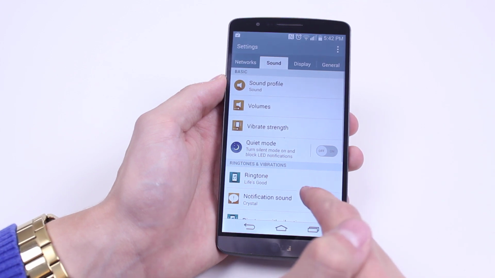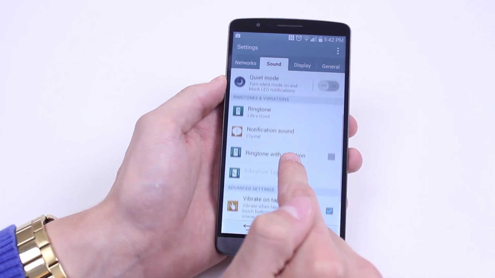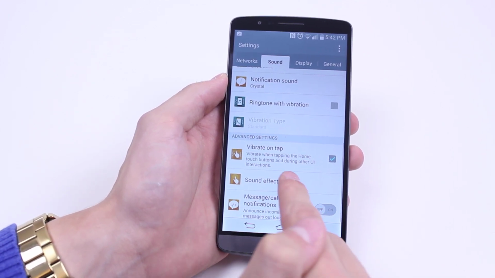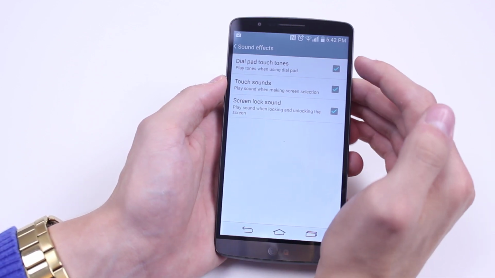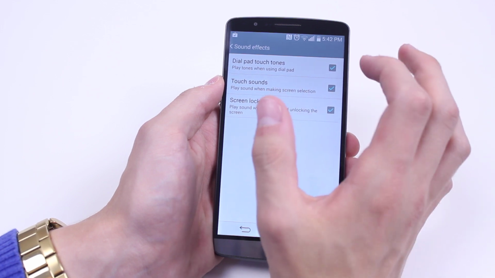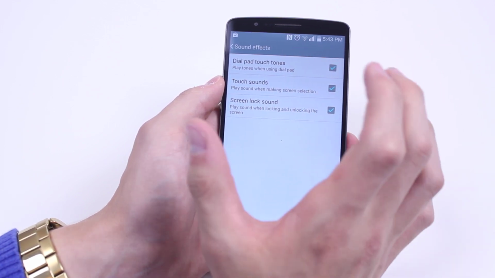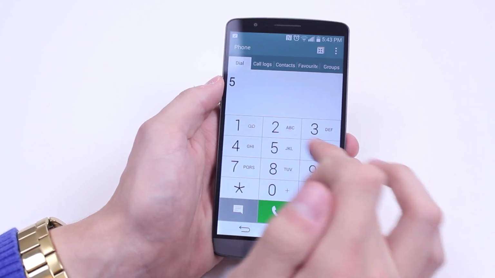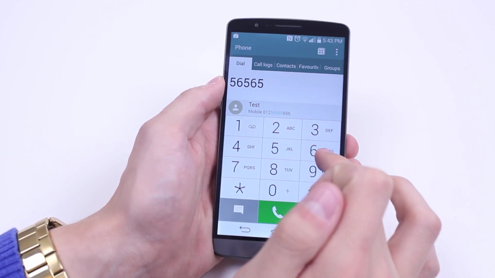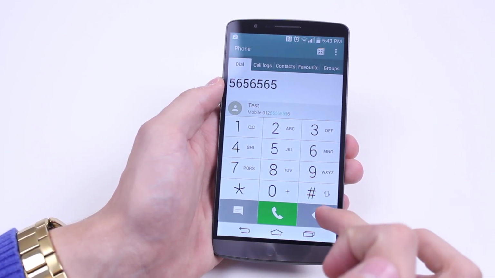So the way we do this is going into settings, then at the top of the display we tap sound, and then we scroll down to where it says sound effects. We give that a tap and we have three options. Dial pad touch tones, so that's the touch tones from the dial pad, which, let me just give you an example, it's this. So that's what that would be turning off.